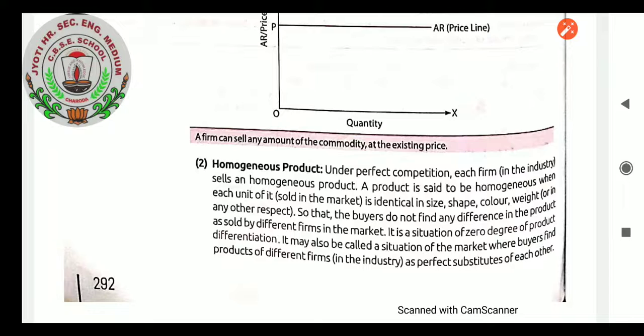Homogeneous product. Definitely in perfect competition, when there are different sellers of the product, their product will be homogeneous, same or alike. Under perfect competition, each firm in the industry sells a homogeneous product. A product is said to be homogeneous when each unit of it sold in the market is identical in shape, size, color, weight, or in any other aspect, so that the buyer does not find any difference in the product as sold by different firms in the market. It is a situation of zero degree of product differentiation. It may also be called a situation of the market where buyers find products of different firms in the industry as perfect substitutes of each other.